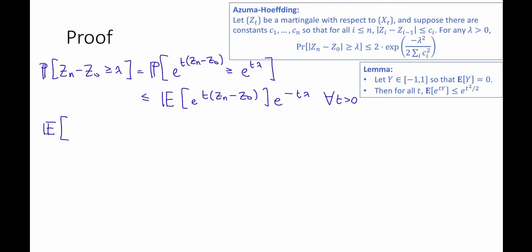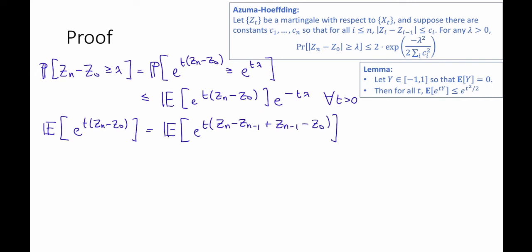We have that the expected value of e to the t(Z_n − Z_0) is equal to the expectation of e to the t(Z_n − Z_{n−1} + Z_{n−1} − Z_0). Here I've just subtracted Z_{n−1} and added it again, so I haven't changed anything. And now I'm going to do some funny stuff with some expectations and some conditioning.